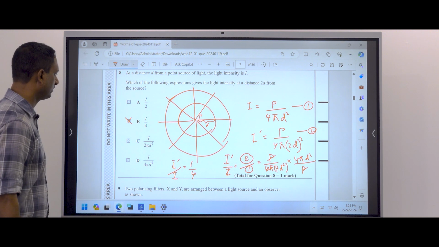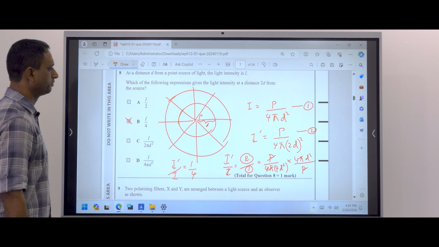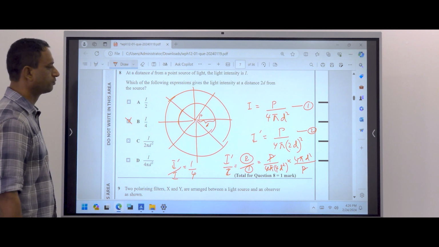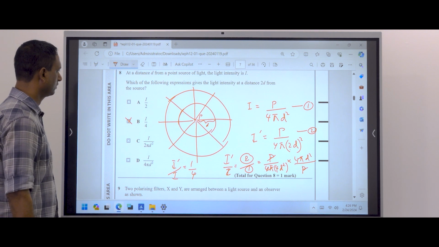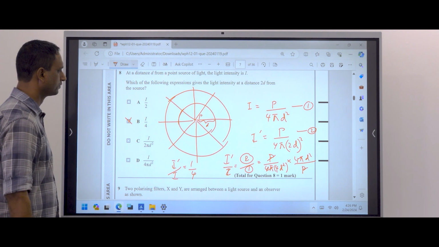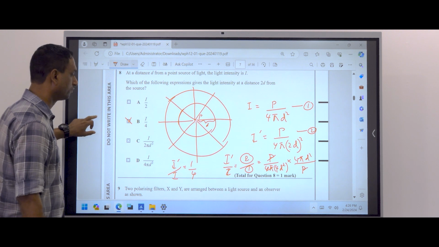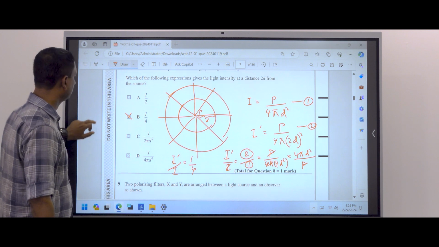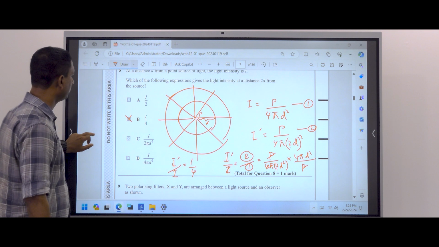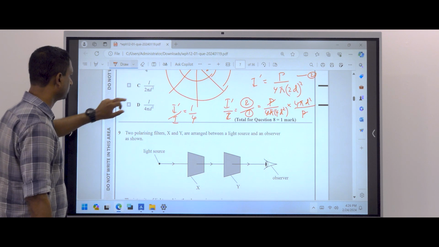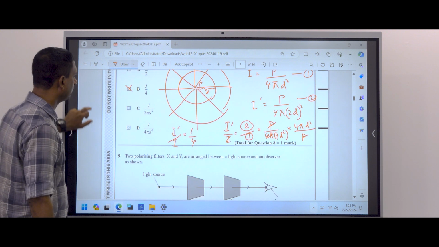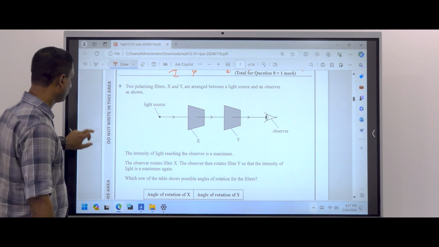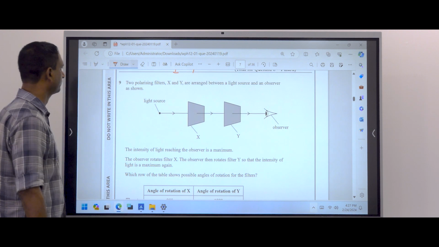I did this question using basic principles. We can do the same question using I is proportional to one over square of distance. Yeah, after finishing the paper, I will discuss this one using the proportionality, inverse proportionality. How do you do the question?